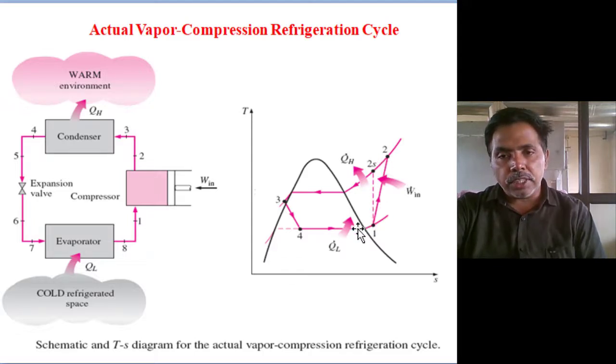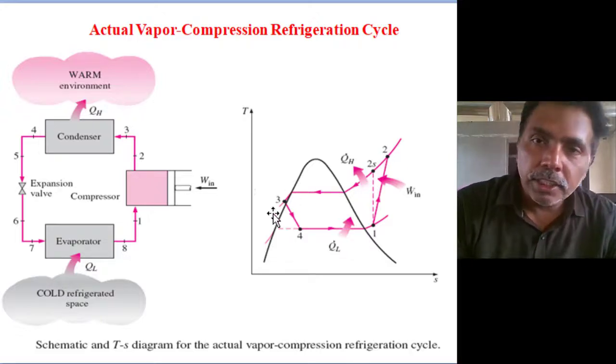Due to this excess heat absorption from the ambient, not in the radiator, not in the diffuser, from the ambient, and the excess work input in the compressor, both will be rejected at the condenser only.